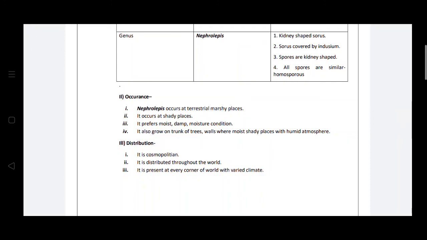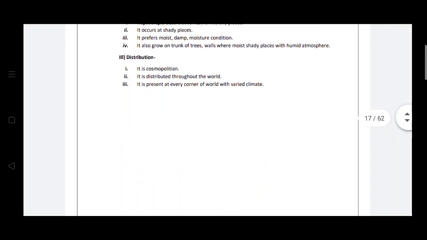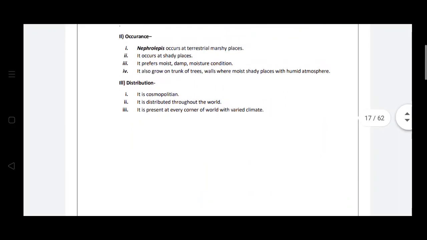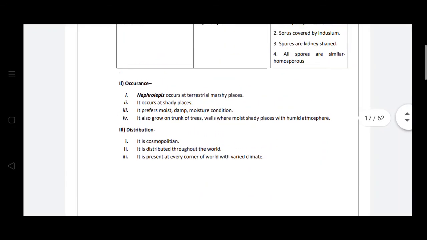Then distribution. It is cosmopolitan. It is distributed throughout the world, and it is present at every corner of the world with varied climate. So these pteridophytic plants are observed everywhere, distributed throughout the world and in different climatic conditions. So this is all about the systematic position or classification of the Nephrolepis plants.